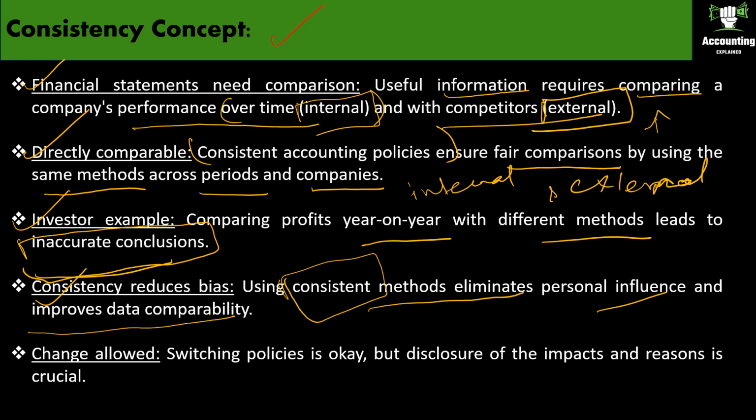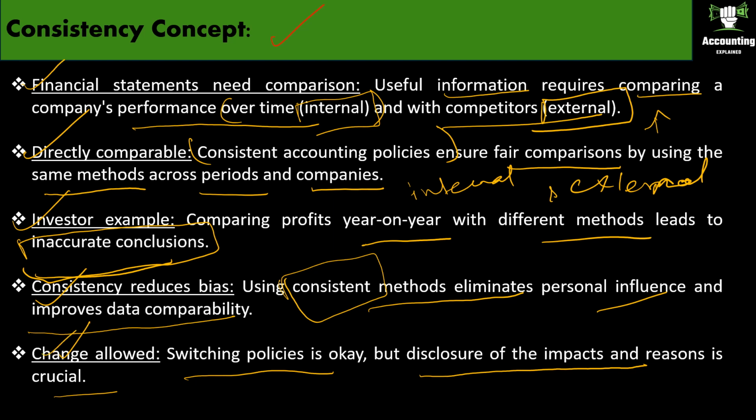This means using the same methods over time and ensuring they are similar to what other companies in the industry use. Okay, so changes are allowed. Switching policies is okay, but disclosure of the impacts and reasons is crucial. Some companies might need to change their accounting methods. That is okay.